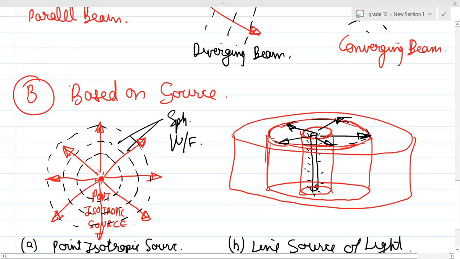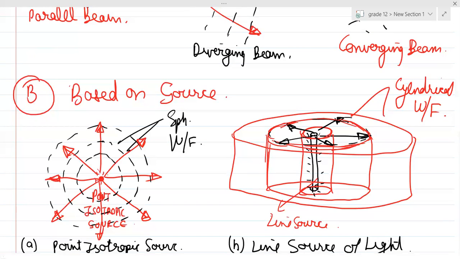You people draw it properly, okay? Here in this case, you will have cylindrical wavefronts. Whenever you have a line source of light, then cylindrical wavefronts. Clear?